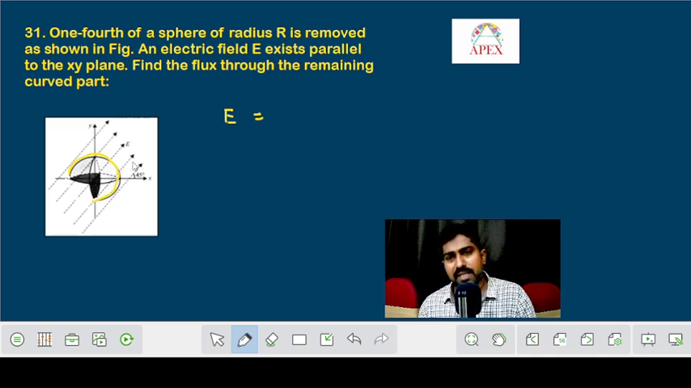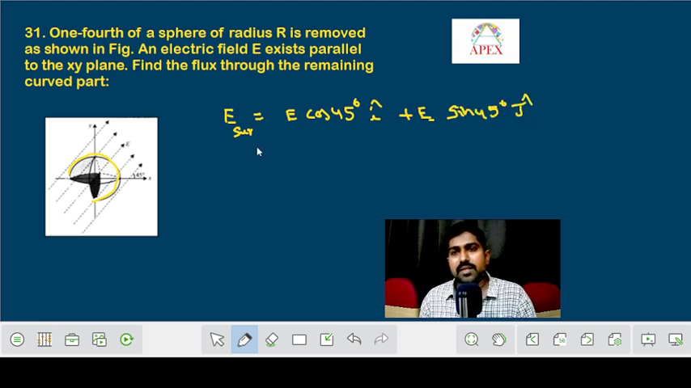Of course, the electric field lines are making 45 degrees with the x axis. So you can consider E equal to E cos 45 degrees i cap plus E sin 45 degrees j cap. What is that value then? Cos 45 and sin 45 both will be 1 by root 2. So this will be E by root 2 i cap plus E by root 2 j cap.